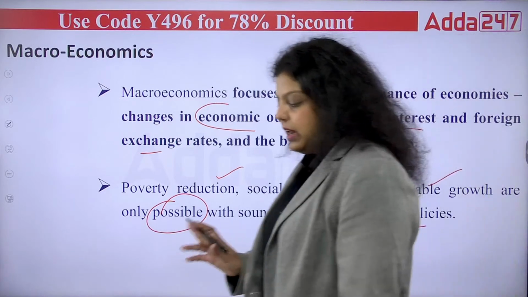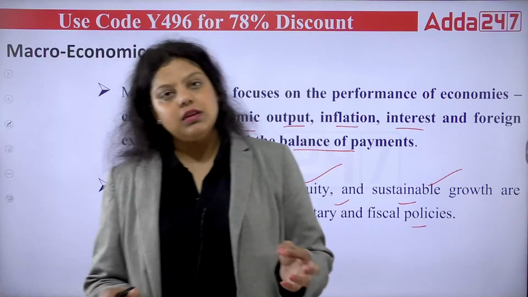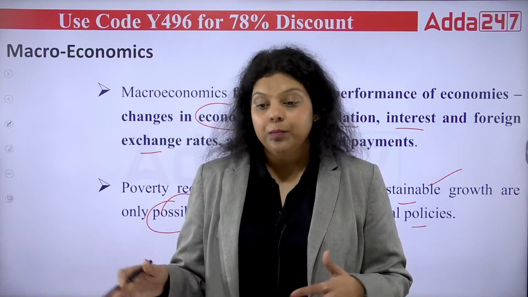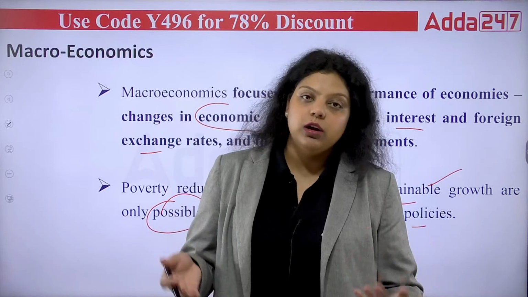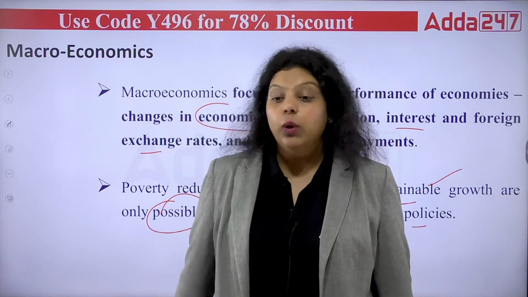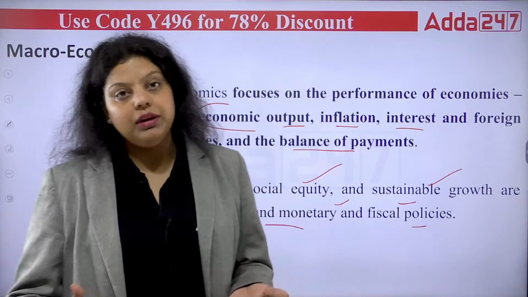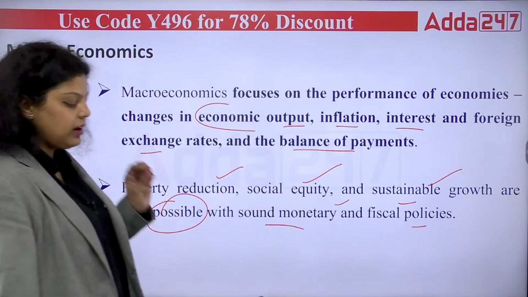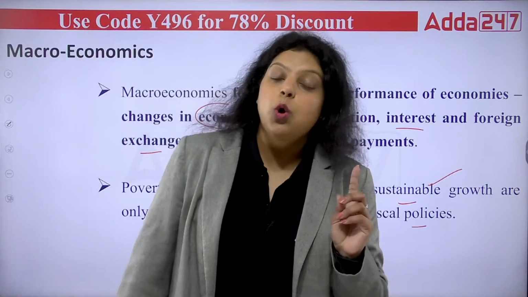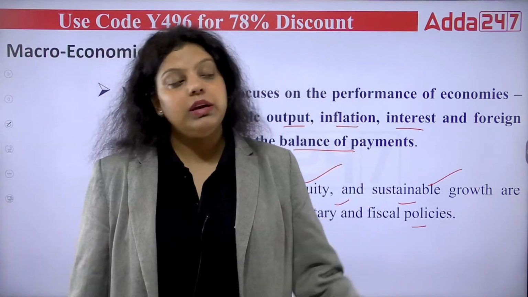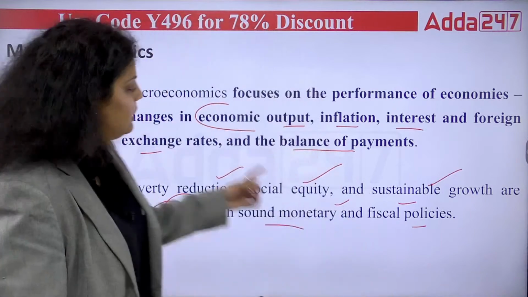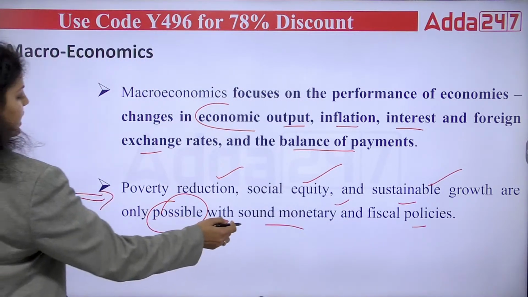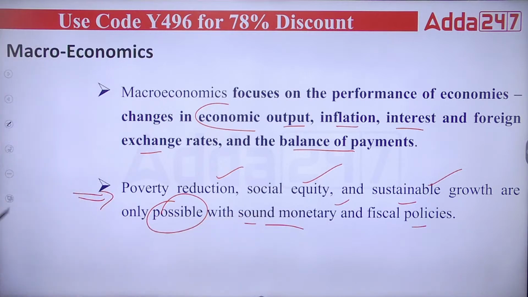Like right now we know the RBI is changing the monetary policy rates. The RBI is increasing the policy rates because inflation is very high right now. Not only in India, in the world market also inflation is continuously rising. So the RBI tries to increase the policy rates. Now, this increase in the policy rate will reduce the inflation, but it also reduces investment opportunity. So it can harm economic growth also. This is what macroeconomics is saying. If you want all these things, you have to make a sound monetary and fiscal policy.